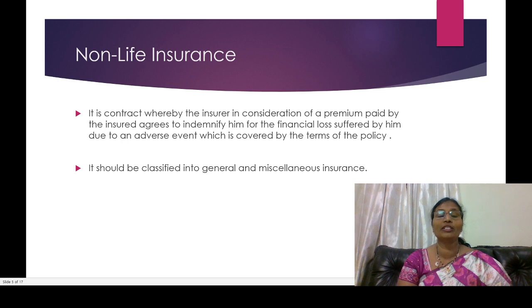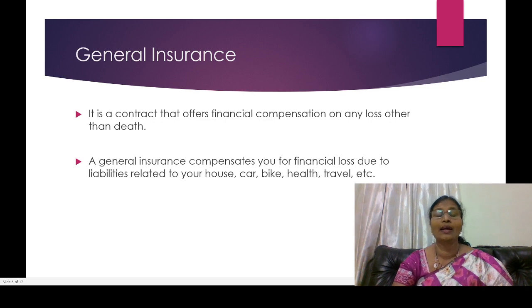According to the non-life insurance, it should be classified into general insurance and miscellaneous insurance. General insurance is mainly concentrated on the house, car, bike, health, travel, etc. A house will come under property insurance, where we insure against whatever risk may happen. Suppose the house was destroyed by fire, that should be covered by fire insurance. Suppose we have a car and the car was damaged in an accident, it should be covered by motor vehicle insurance.